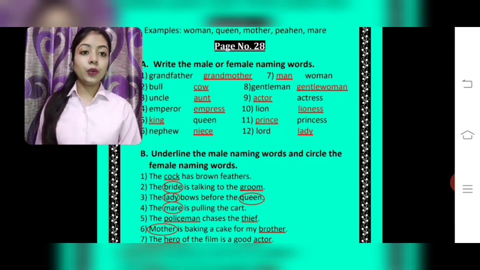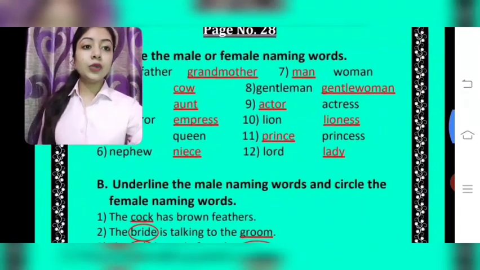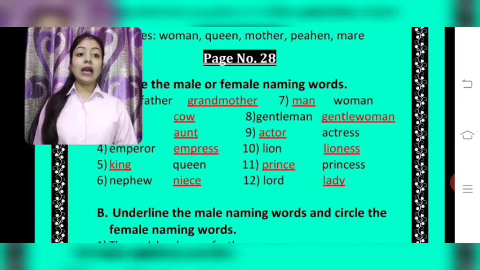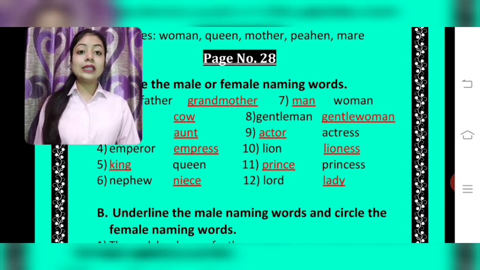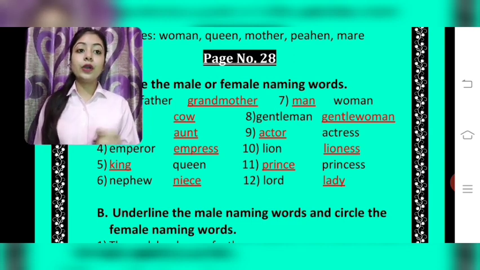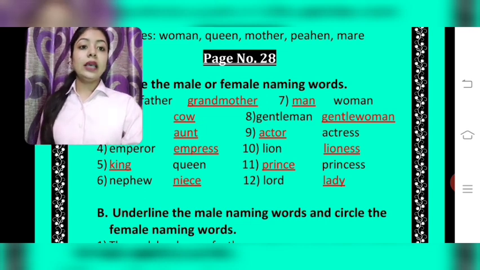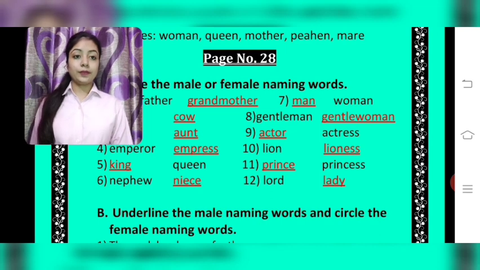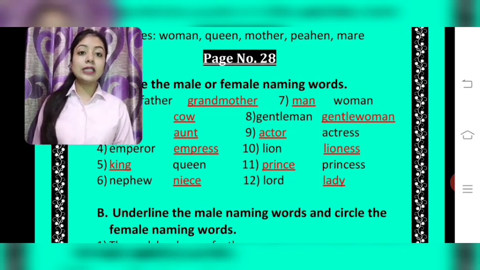7th part now. In this they have given to us woman. We have to write the male naming word of it, that is man. Man, woman. Man is the male naming word. It is a noun because it is a name of a person. It can be any person. 8. Gentleman. Gentleman is a male naming word.